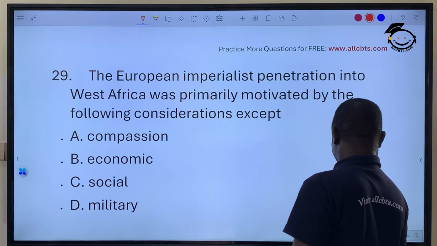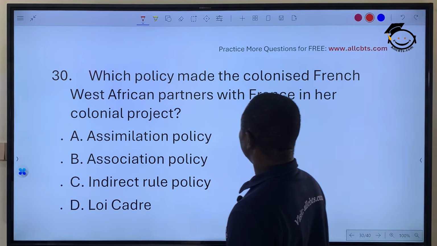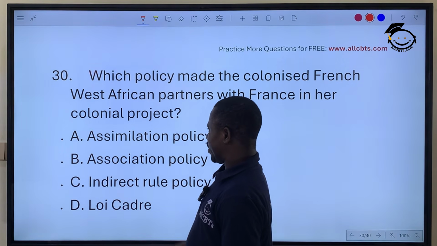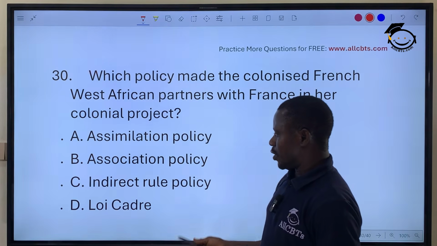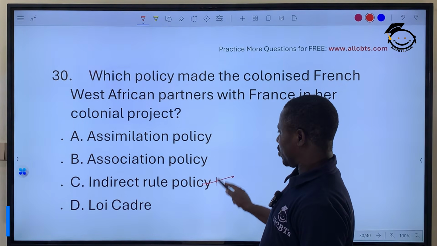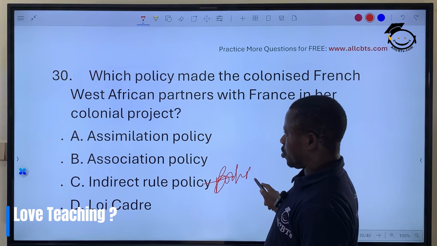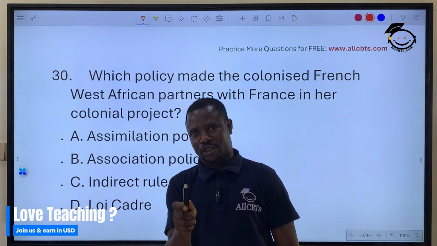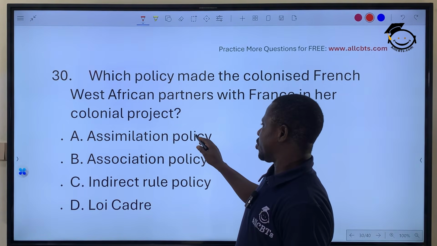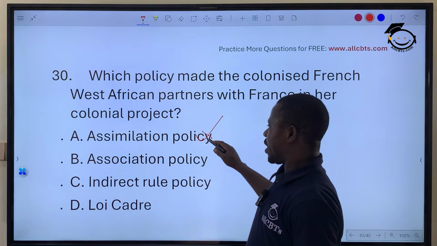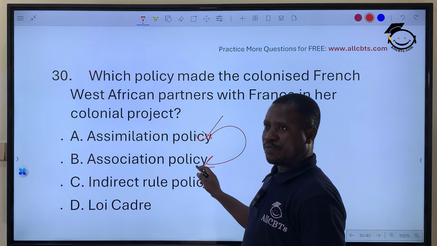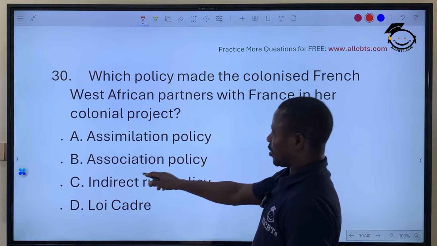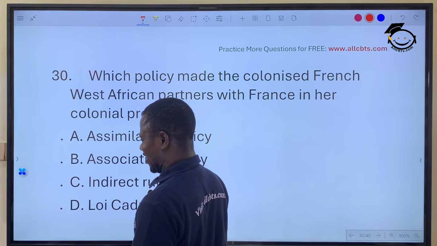Very well. Then the next one: which policy made the colonized French West African partners with France in a colonial project? Assimilation, association, indirect rule, long-term. Indirect rule is related to British colonial administration, so it cannot be this. Assimilation was the first one the French colonies started with, but the West African colonies rejected it, and they changed to association, which is more liberal and more cooperating with them. So that's association policy. Option B is the correct answer.